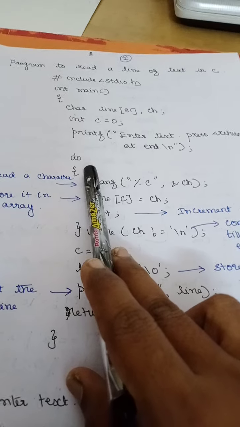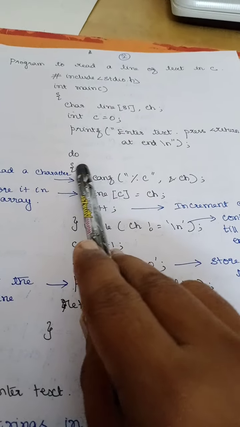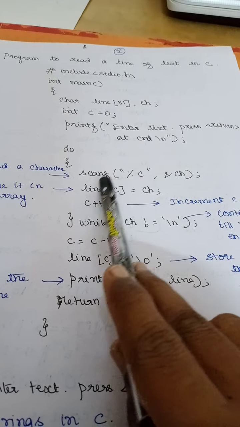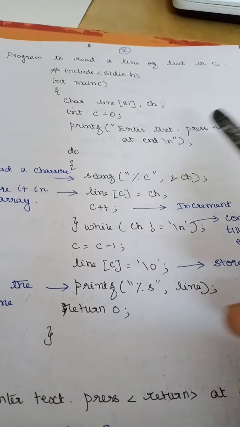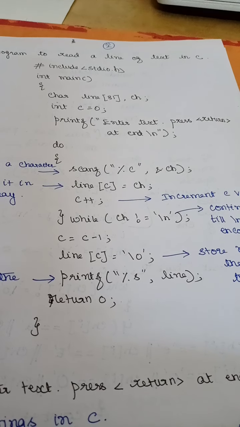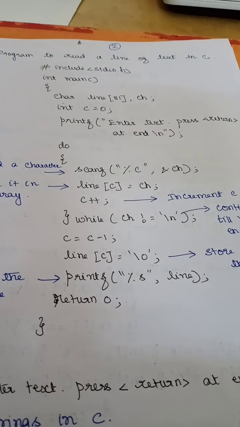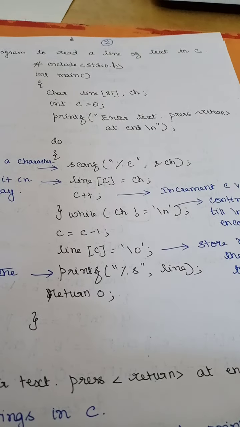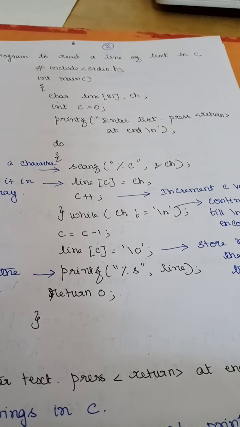And what is a do while? Do while will be executed at least once. So here I have used do scanf percentage c. You already know that percentage s will read only the strings, till the space is encountered. But here we need to read an entire line, and in the entire line I may have spaces in between.